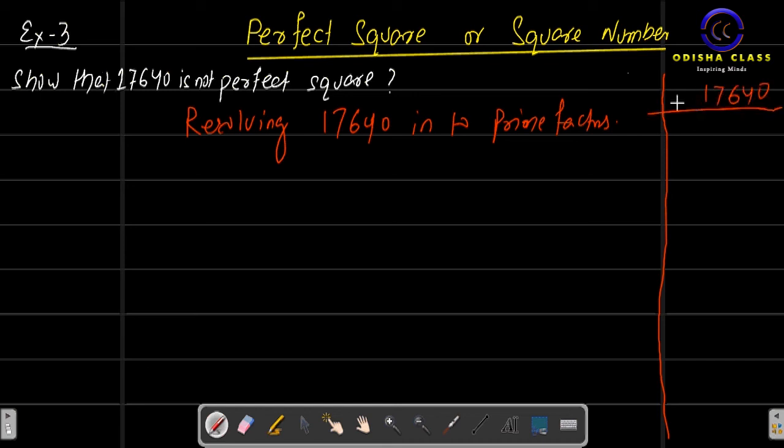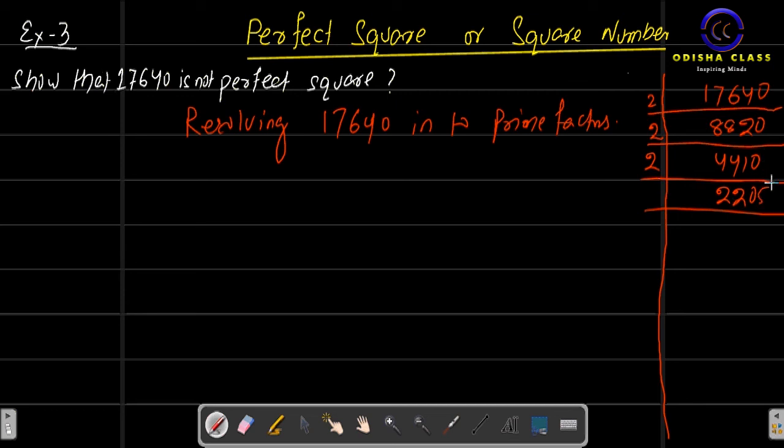17640 divided by 2 becomes 8820. Divided by 2 becomes 4410. Divided by 2 becomes 2205. It can be divided by 5, but after 2 we have to think about 3.